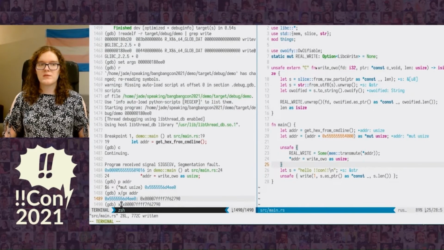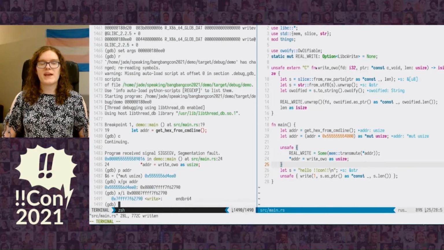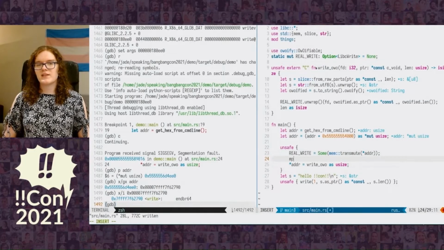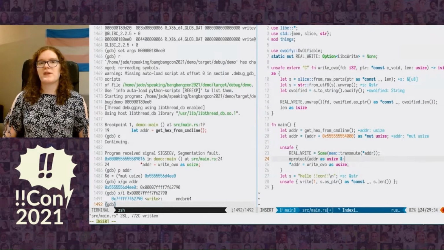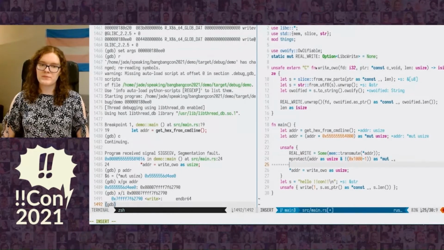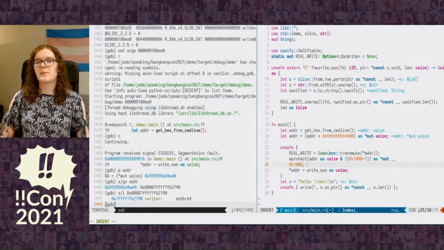And if we look at what's at that function pointer, indeed it is a function pointer to write. So it is what we expect it to be. But the reason it failed is because, as I said before, the ELF format allows you to specify permissions for regions of memory. And so the relocations region is actually read-only, and therefore our write to it failed. So all we have to do is tell it that actually we do want that to be writable. And for that we use mprotect.